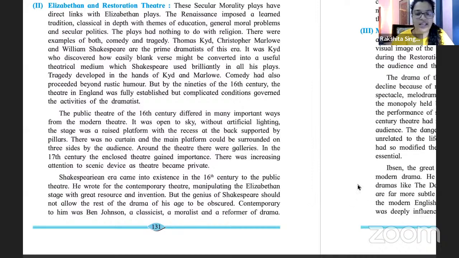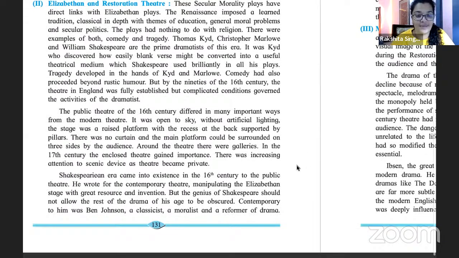I want Sangeeta and Achal to read. Sangeeta and Achal में कौन read करेगा आज? Sangeeta, Achal, can you hear me? I think they can hear me. Okay, decide who is going to read and then come back to me.